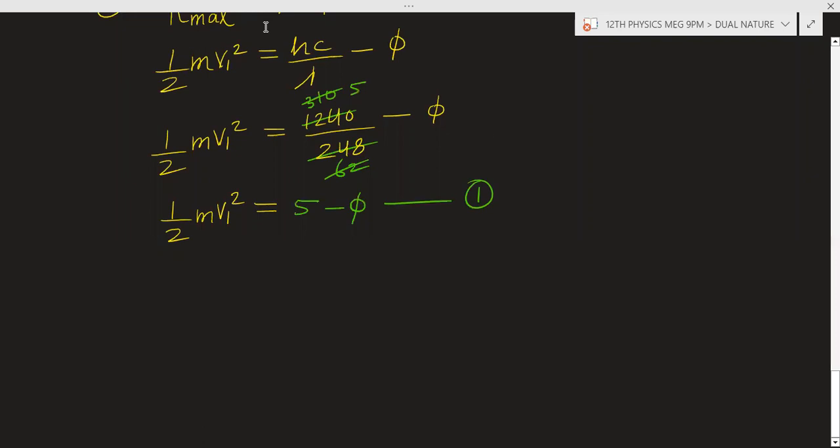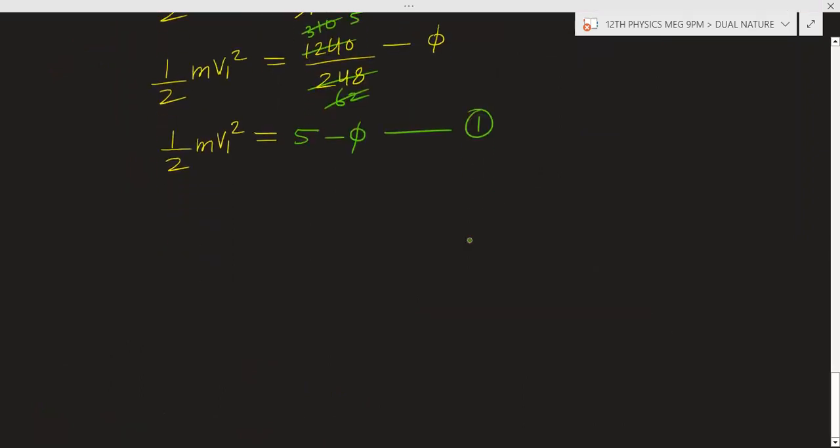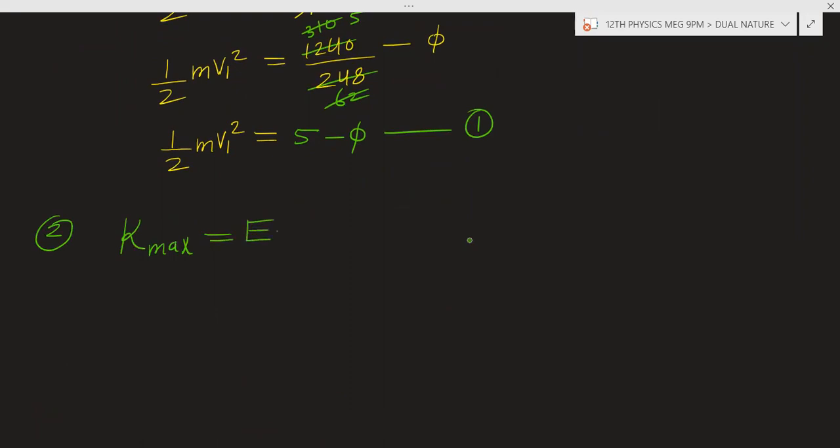Now for the second case, we'll apply Einstein's energy equation. Kinetic energy maximum is equal to energy of photon minus work function phi.